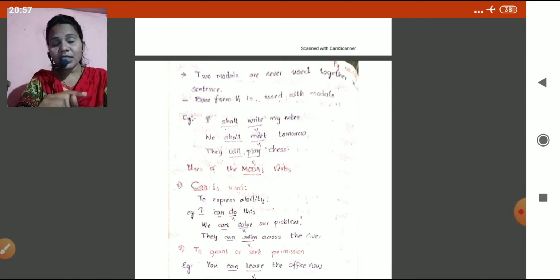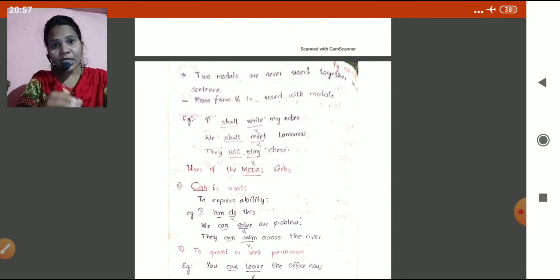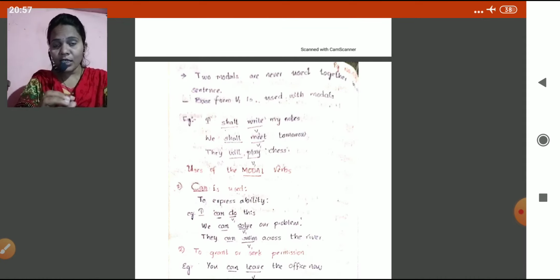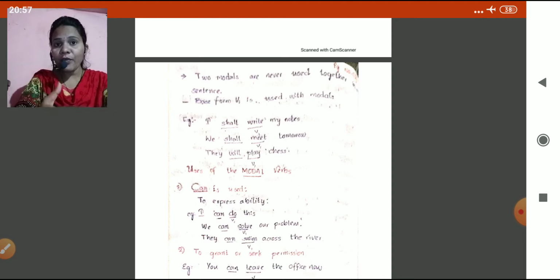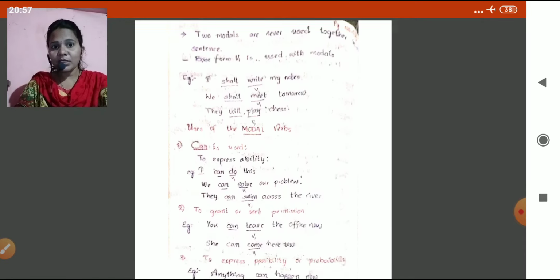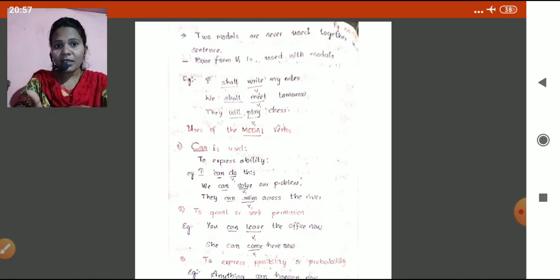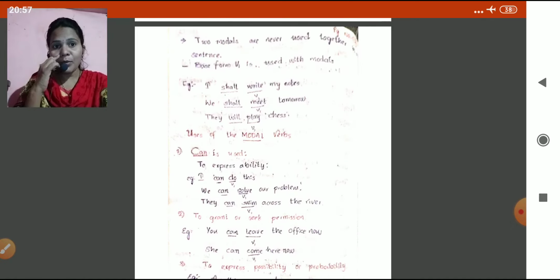See children, whatever grammar is given in our textbooks, it's very very important to edit our passage. Okay, it's very very important for finding out errors. So you should learn grammar perfectly. Use of the modal verbs. So I try to write here modal verbs for you.